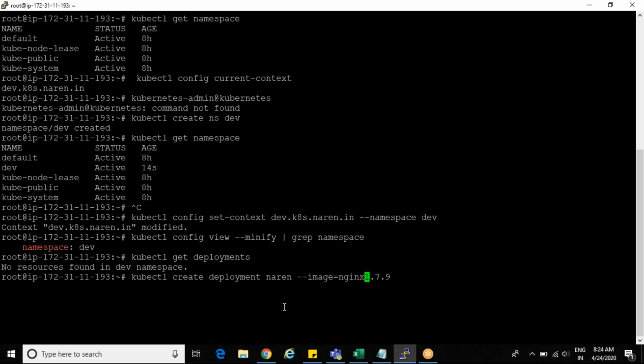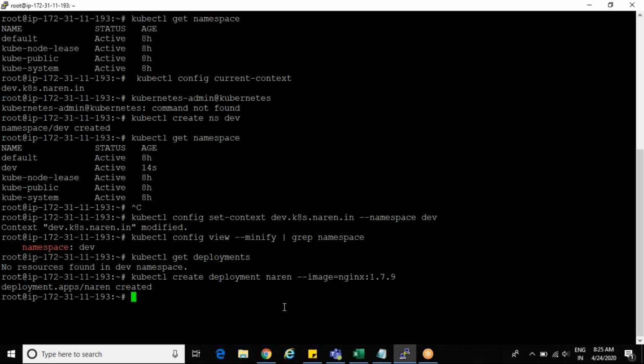So why am I giving this, I will tell you guys. There is an image called nginx with the 1.7 version I'm giving now, because I want to show something else also: how to upgrade your image without downtime. That is one more advantage in Kubernetes, guys. It is called a rolling update. Enter.